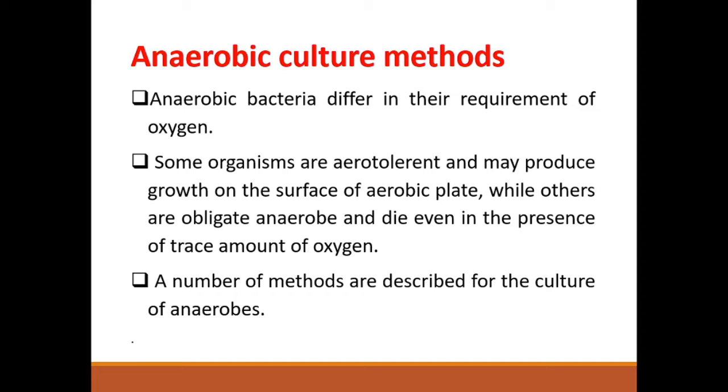So, how can we cultivate such organisms? A number of methods are described for the culture of anaerobes. There are different methods, not a single method. In this video, we will discuss that.